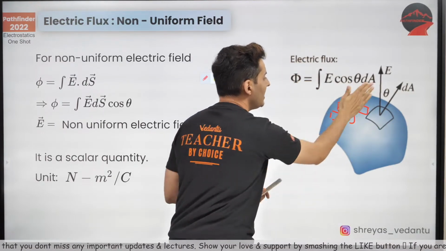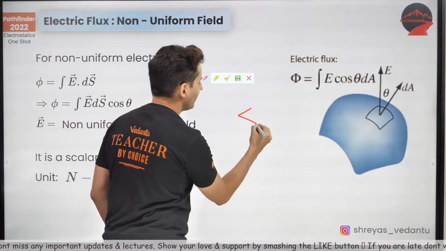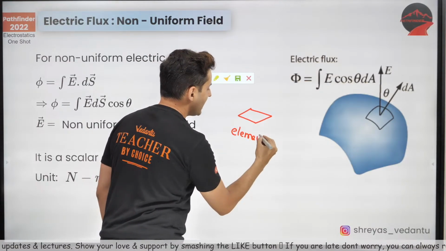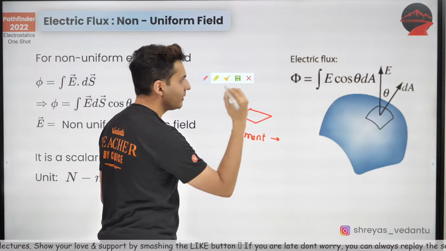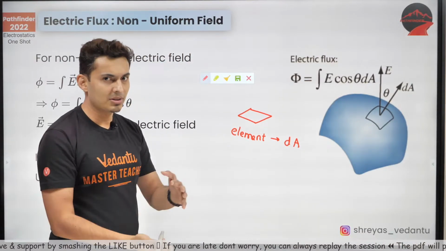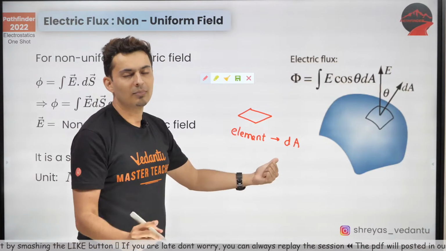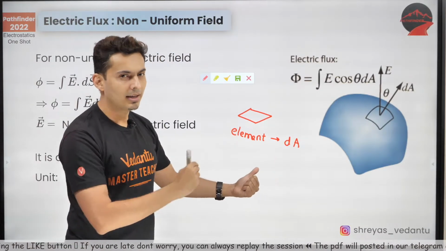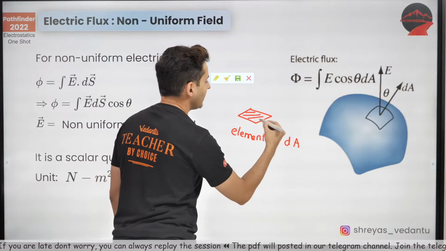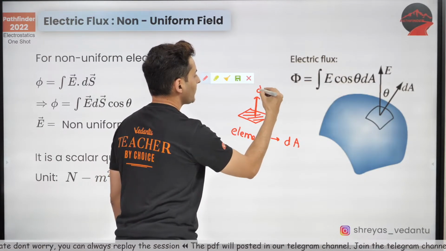In each element, this is an element. This element has an area, for example, dA or dS. Some books use the symbol S for area, some books use the symbol A. Do not get confused. This is that elemental area, dA.